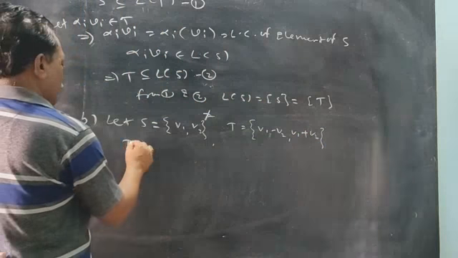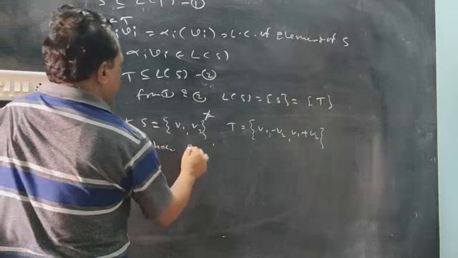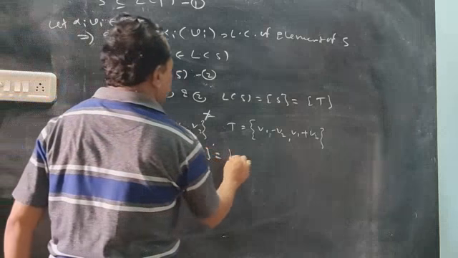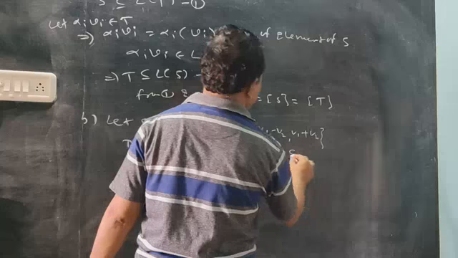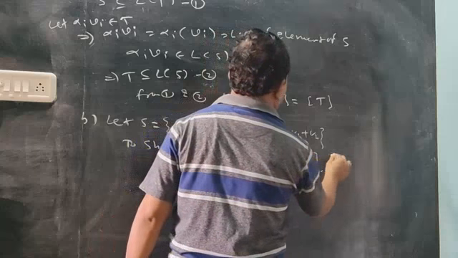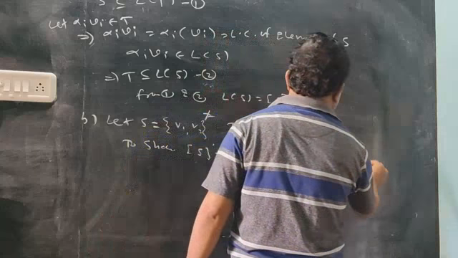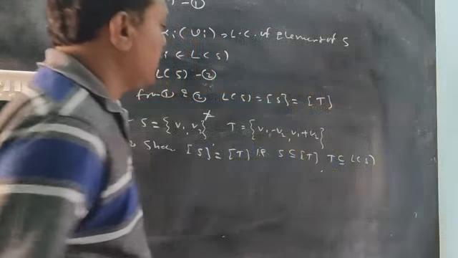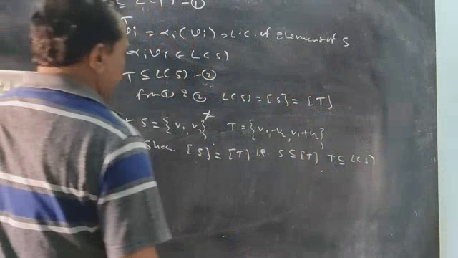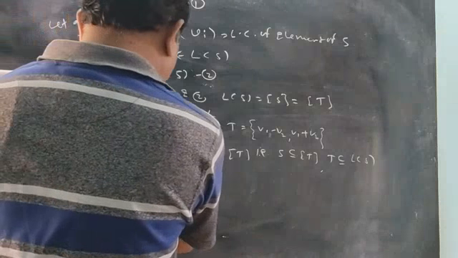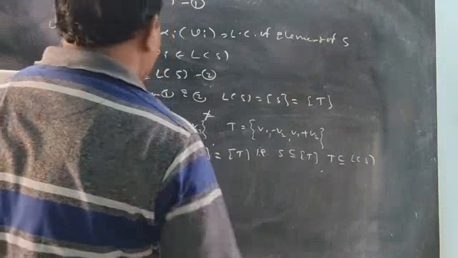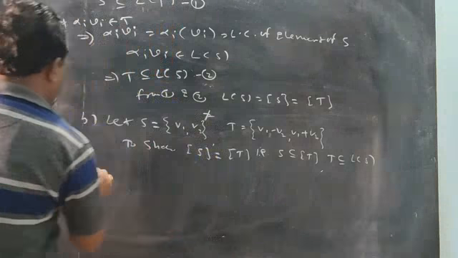Same question: you have to show span of S is equal to span of T. That means we will show S is a subset of span of T and T is a subset of span of S.